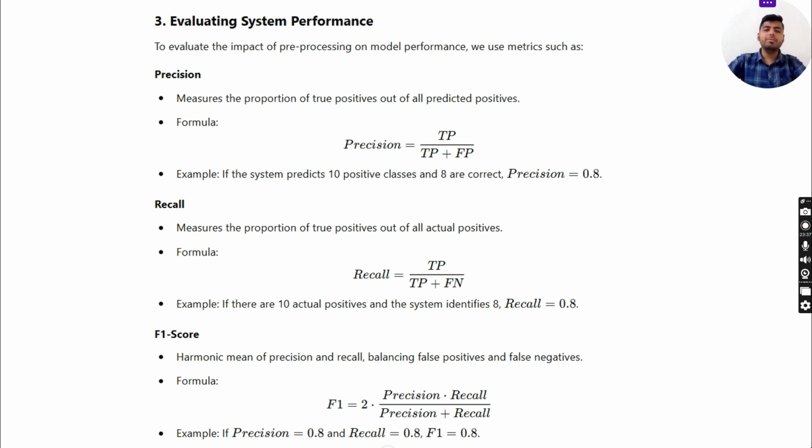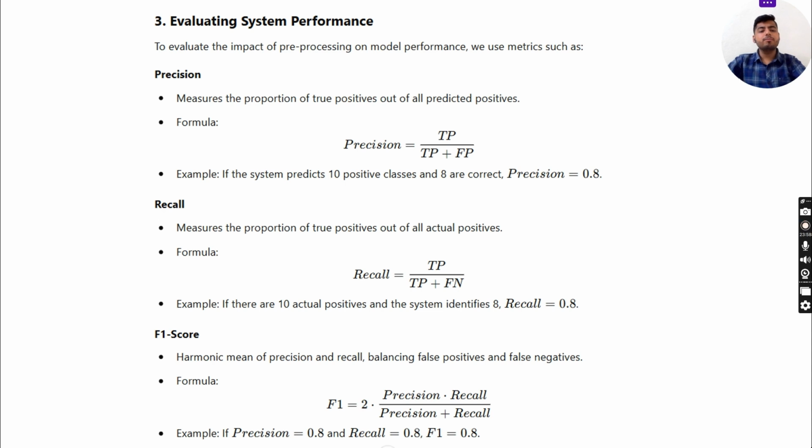To evaluate the impact of pre-processing on model performance, we use metrics such as precision. First is precision, which measures the proportion of true positives out of all predicted positives. Formula: precision is equal to TP by TP plus FP. Example: if the system predicts 10 positive classes and 8 are correct, then precision will be 0.8.